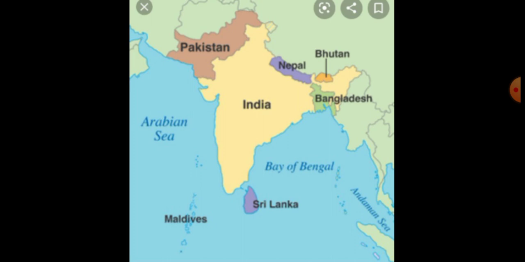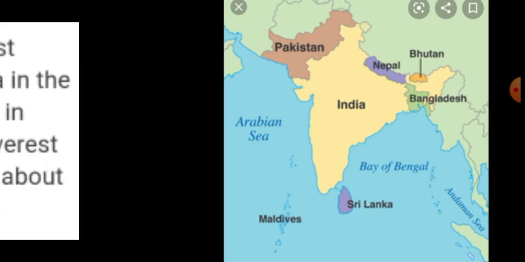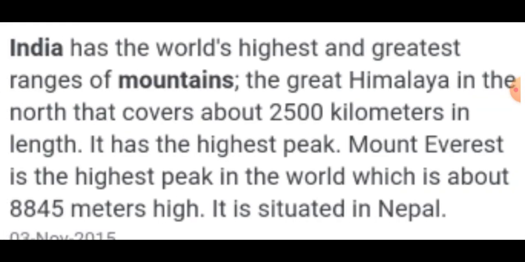Okay. Finally, we learned about some of the mountains in India. There are seven major mountains: Himalayan mountain, Aravalli mountain, Eastern Ghats, Nilgiri, Sivalik, Vindhya, Satpura.